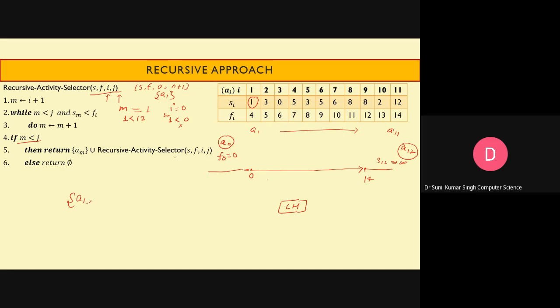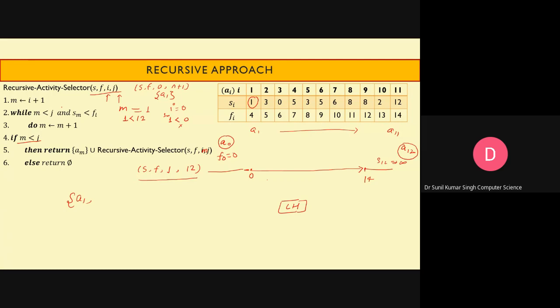Now we are going to call this function again. So here s, f, and one correction here, it will be m. It is not i, it is m. So what do we have to pass? The value of m is 1, and then the value of j is 12.